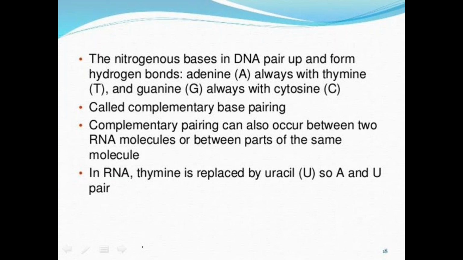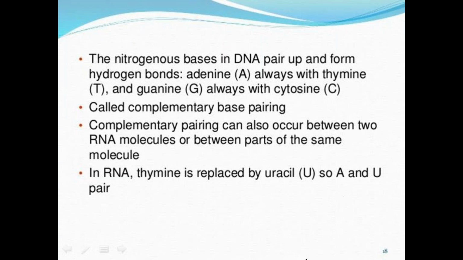The hydrogen bonds formed between these nitrogenous bases are called complementary base pairing. This complementary base pairing can also occur between two RNA molecules or between parts of the same molecule.